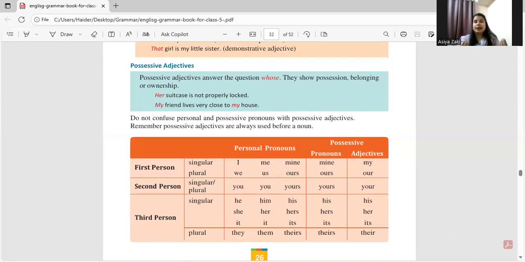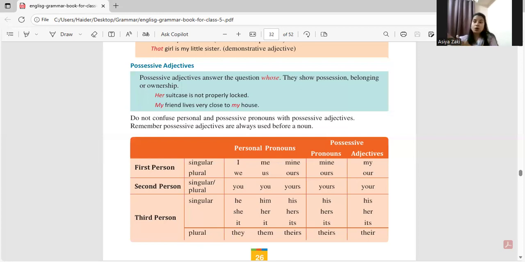Now, possessive, as the name suggests, we know possessions. Possessive adjective shows possession, belonging to someone, or ownership. Like say, for example, my phone, her suitcase, right? Her lip balm, right? Or this is my lip balm, or say for example we can say this is yours.